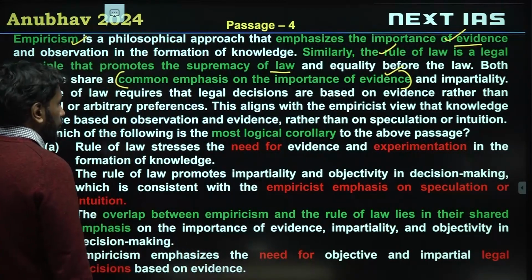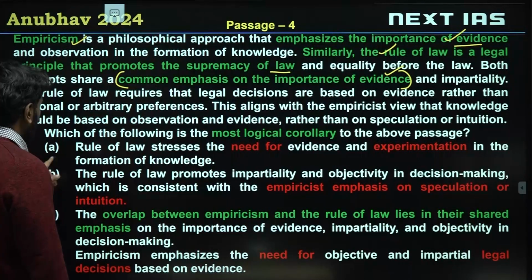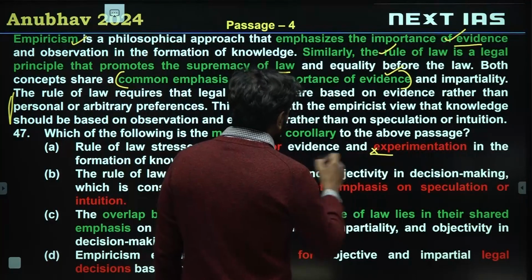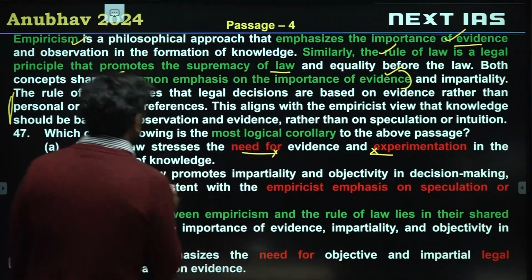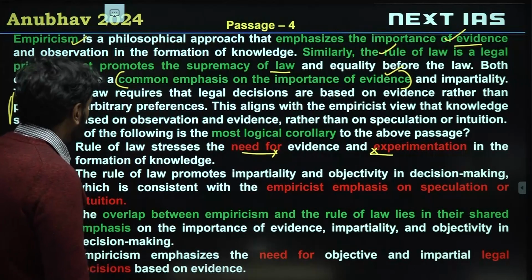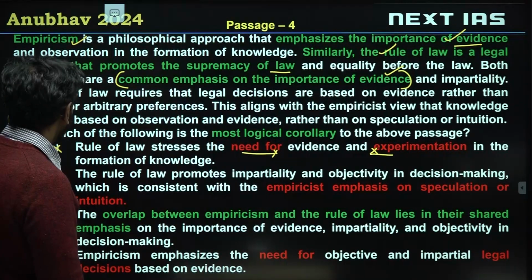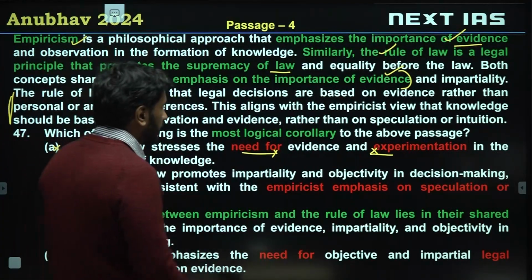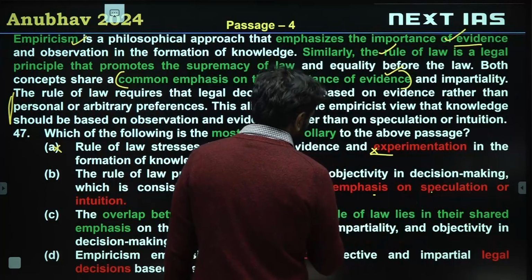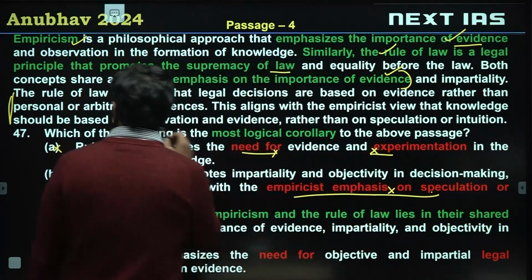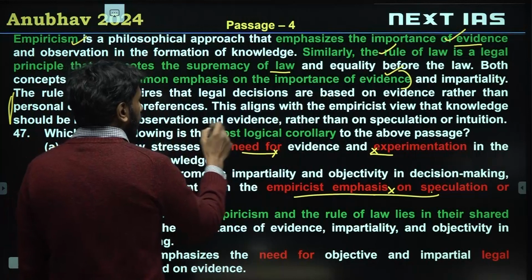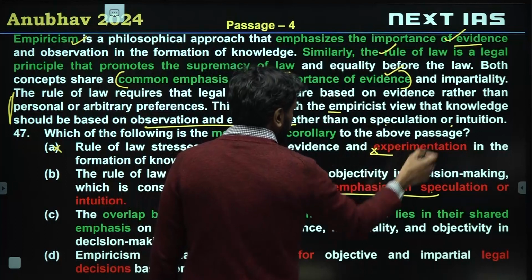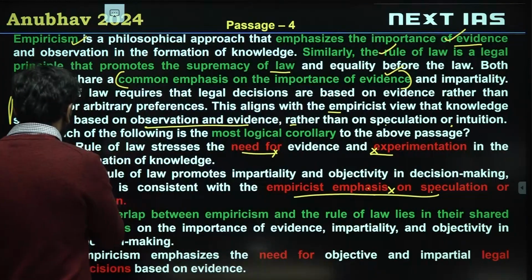All right. So option A, which of the following is the most logical corollary? Rule of law stresses the need for experimentation. Need for experimentation is opposite of what is discussed in the passage. So need for experimentation is invalid. B, the rule of law promotes impartiality, objectivity in decision making, which is consistent with empiricist emphasis on speculation. This is invalid. Emphasis of empiricists is on observation and evidence rather than on speculation or intuition. So this is opposite of what is stated in the passage.